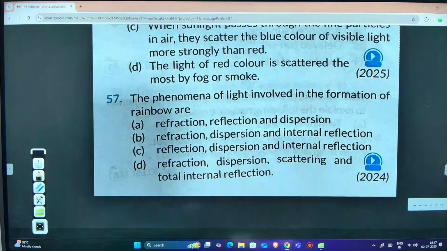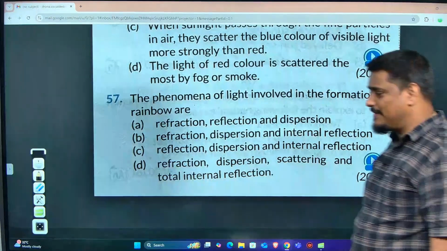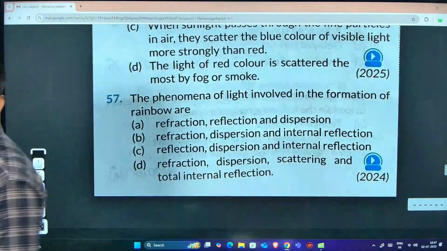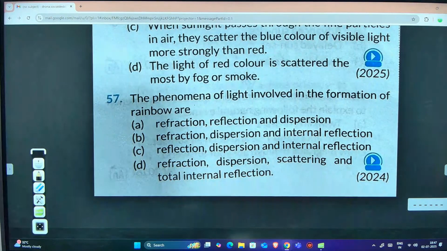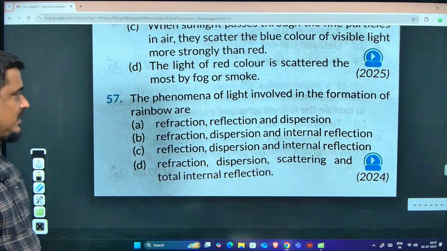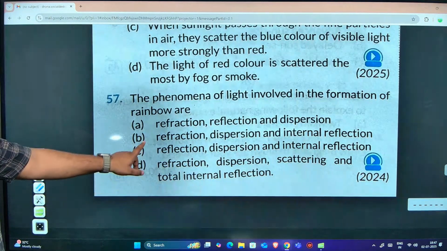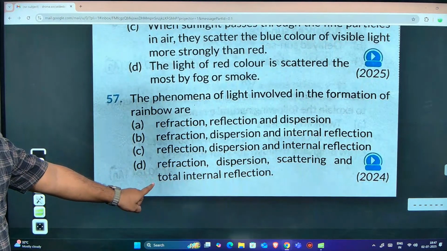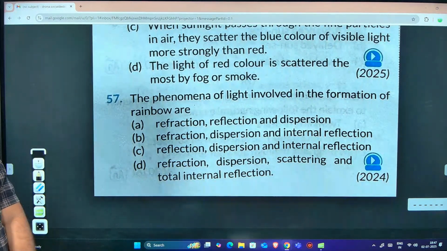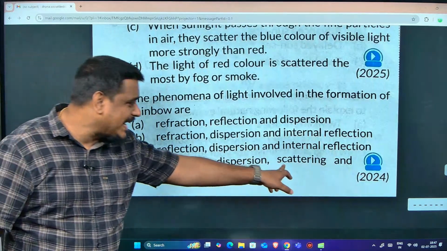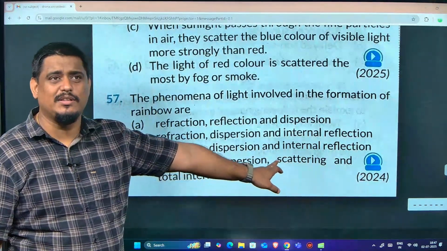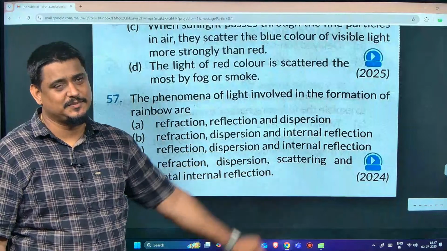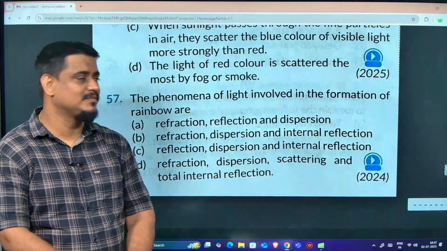I told in the class also. A, B, C or D? B? D, sir. D? D. Whether scattering is taking place by rainbow? I don't think so. Last class you were absent. Total internal reflection has taken place, sir.